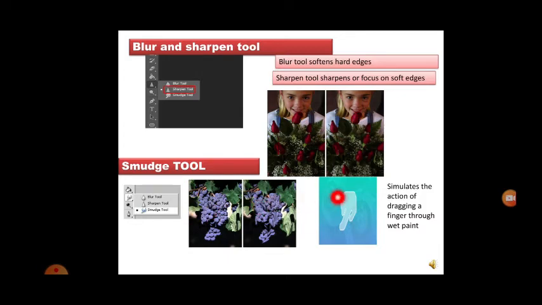Next is the smudge tool. Smudge tool simulates the action of dragging a finger through wet paint. You can see here where we have just mixed the image. We have just mixed the colors. So this becomes a smudge, like it is mixed thoroughly. You can see this in the image. This is the grapes, I think. So it's smudged here, and you can't identify what the image is.